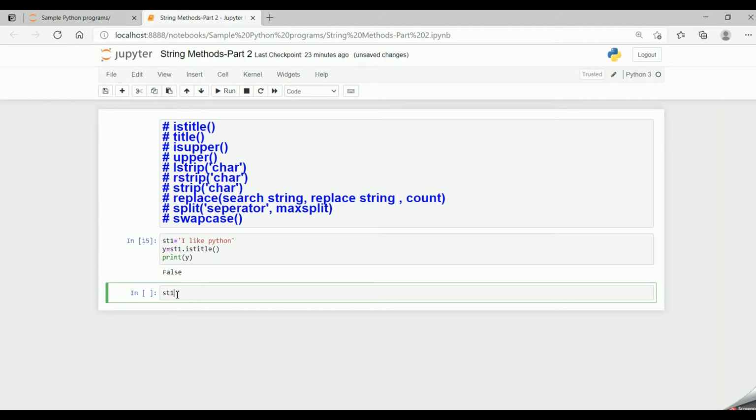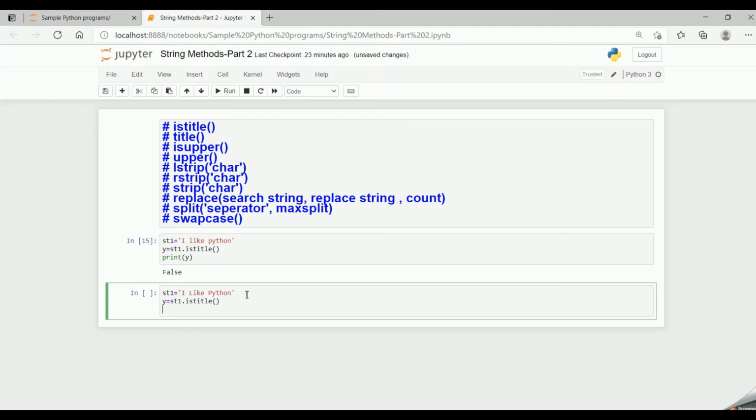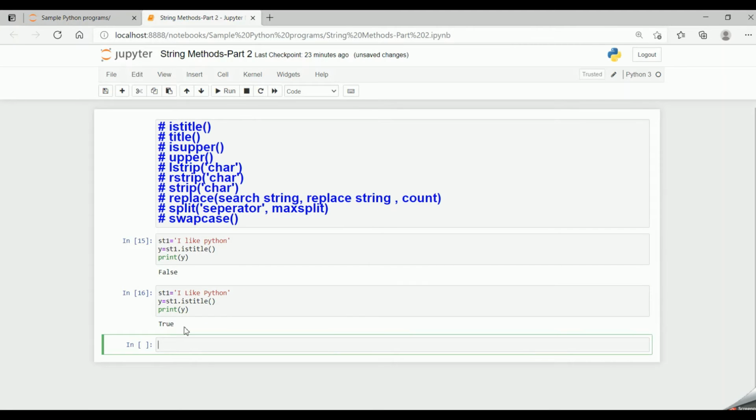Suppose I change my string st1 equal to "I Like Python". The first letter of all the words are in capitals. So in this case, if I say y equal to st1 dot isTitle, and now if I print my string, then I get the value true because the starting letter of every word is in capitals.